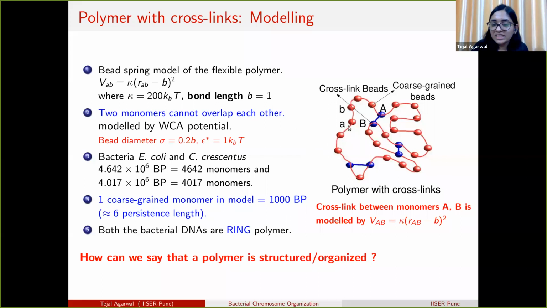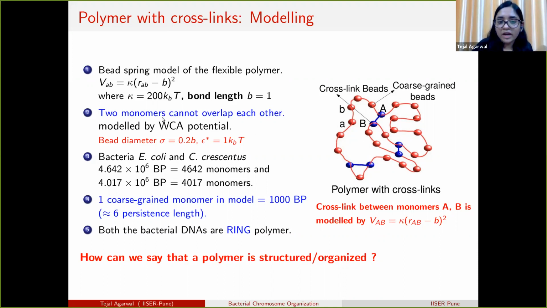Non-neighboring beads cannot overlap each other. So in the actual polymer, bead A and another bead A cannot come over each other, and there is an energy cost for that.